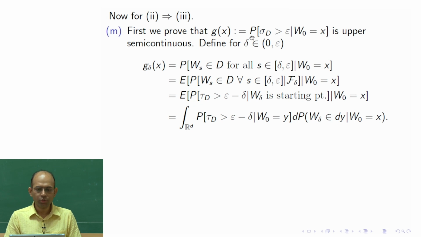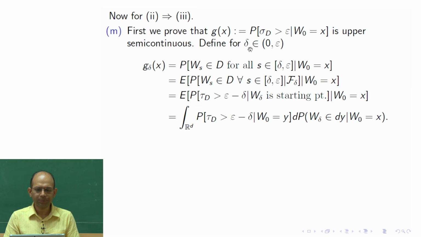To prove this, we write g as the limit of a decreasing sequence of continuous functions. We know that a decreasing sequence of continuous functions, if it converges to a limit, gives at least an upper semi-continuous function.